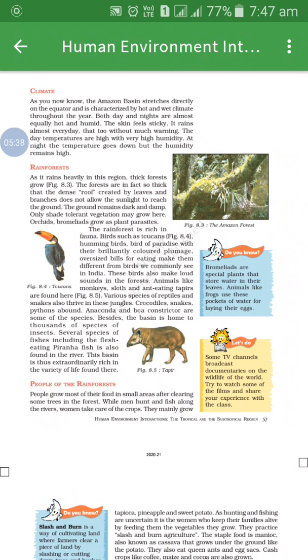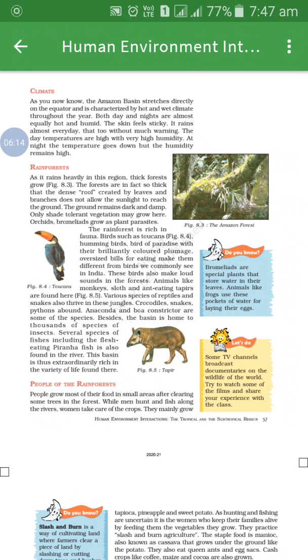And the day temperatures are high with very high humidity. Underline all these points, students, that the day temperatures are always high with a very high humidity. And at night time, the temperature goes down, but the humidity remains high. Understood the difference? That the day temperatures are high with a very high humidity, and at night time, the temperature decreases, but humidity remains high.